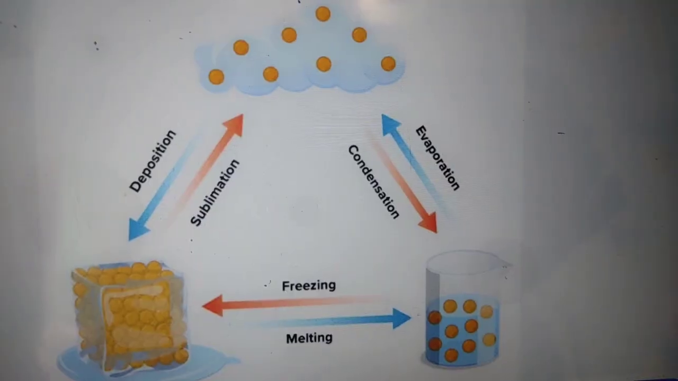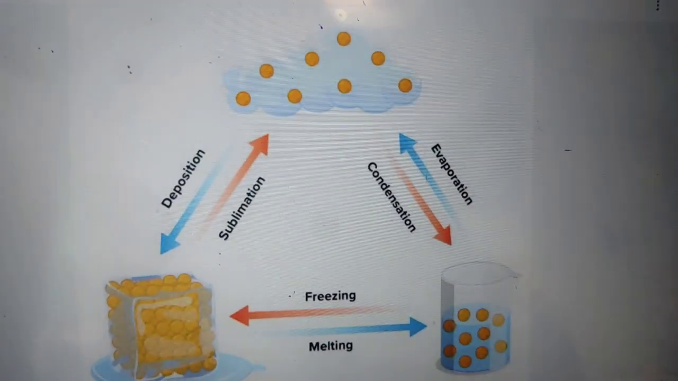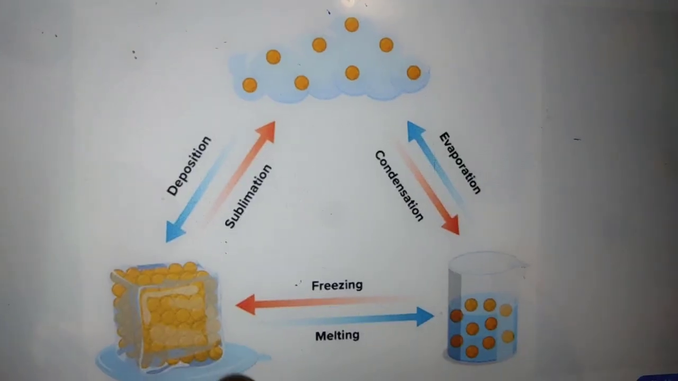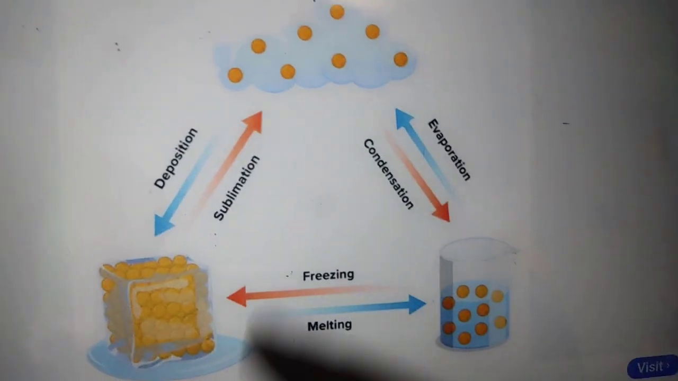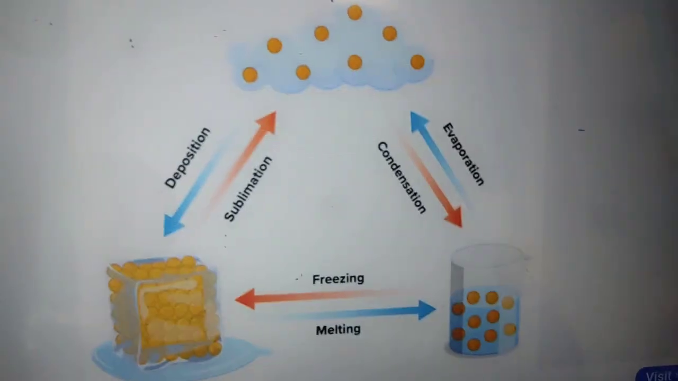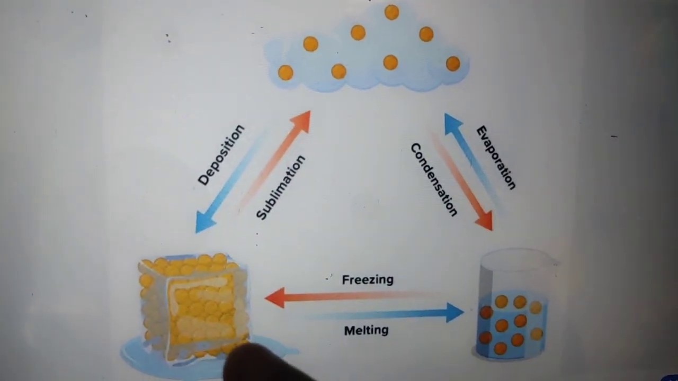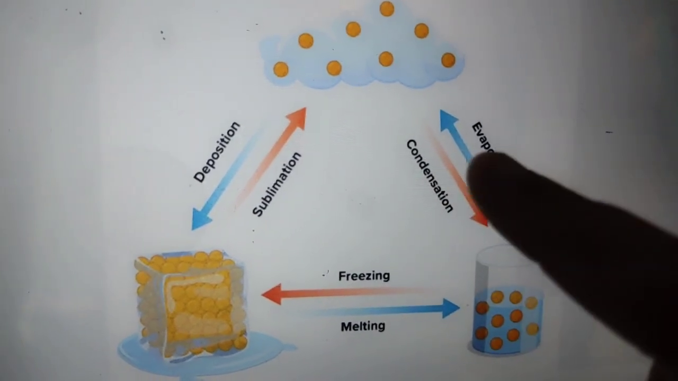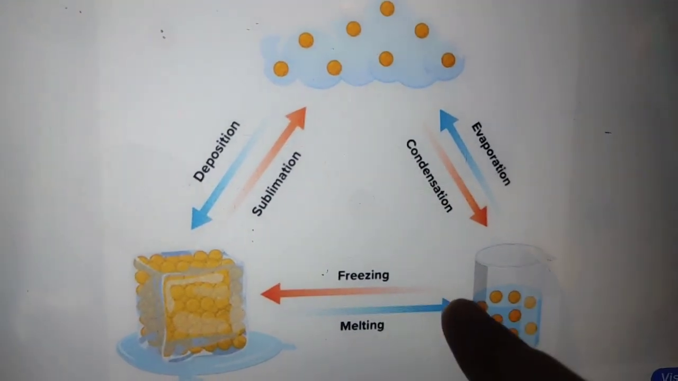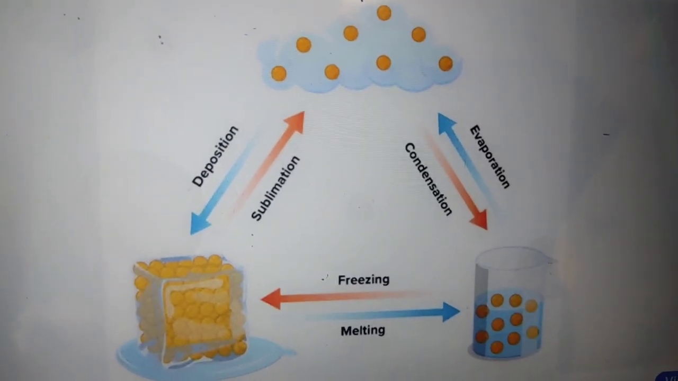Now, here is the best example for it. You can see gas, solid and liquid. Solid to gas is called sublimation. Gas to solid is called deposition. Gas to liquid is called condensation, and liquid to gas is evaporation. And here it is freezing and melting, you know very well. So that's all about this. This is a chart, okay?